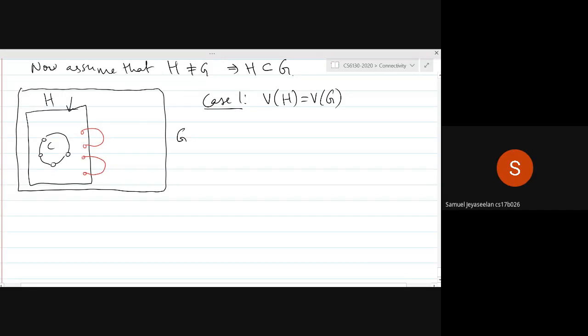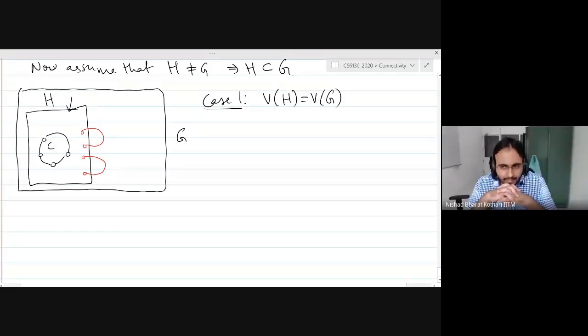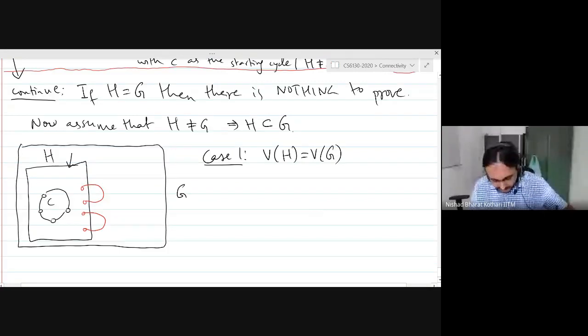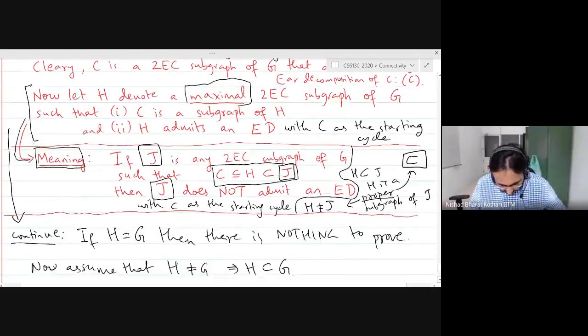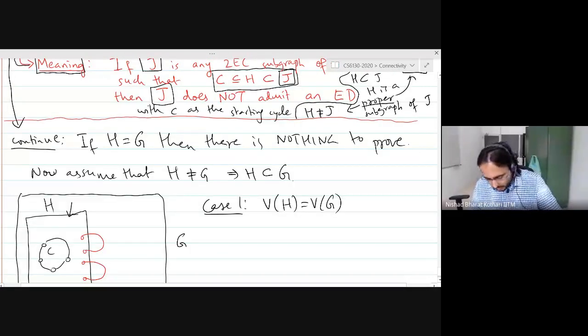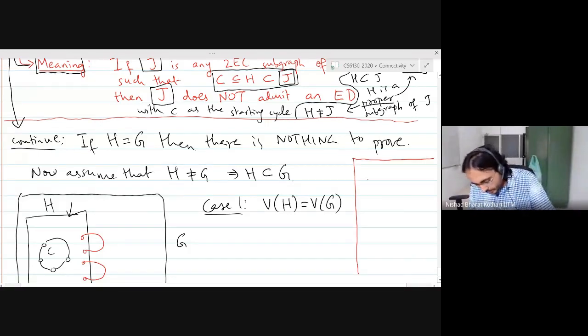Any edge not in H that you add is ER. Exactly. Take any edge of the graph G which is not in H and just add it to the ER decomposition you have already found, and that will be a contradiction. Okay, so I want to make this more precise. So H is a maximal two-edge connected subgraph. So let me just put down something that I forgot to write. So H has an ER decomposition starting with cycle C.